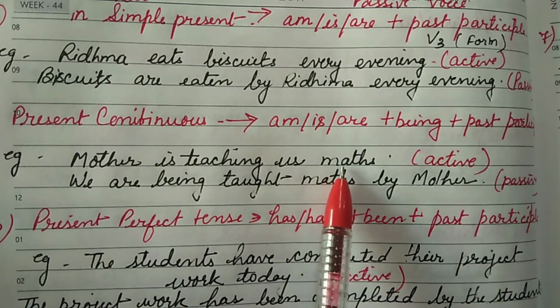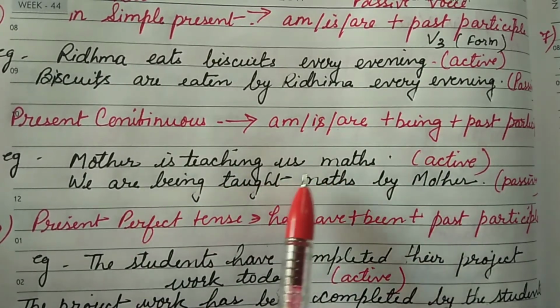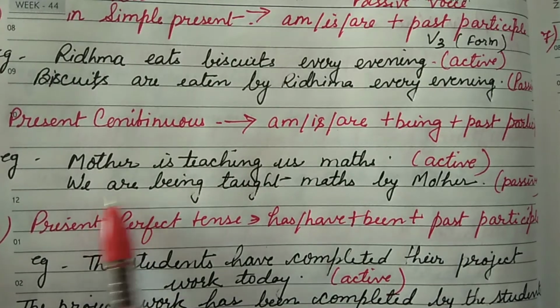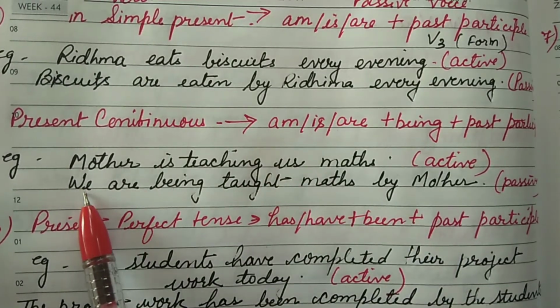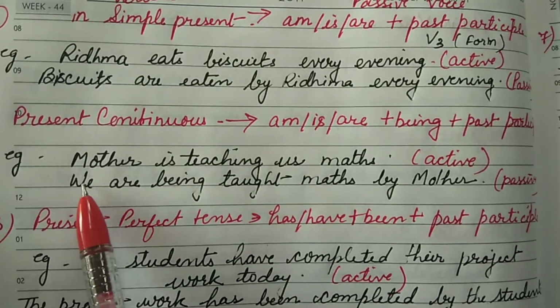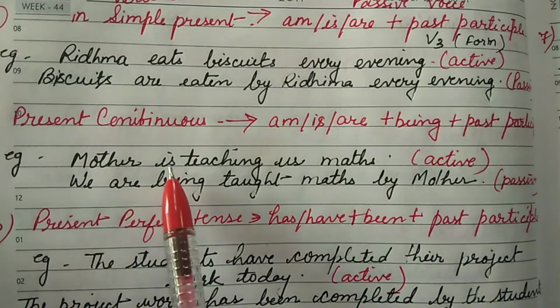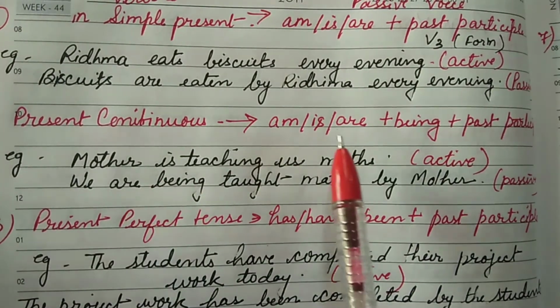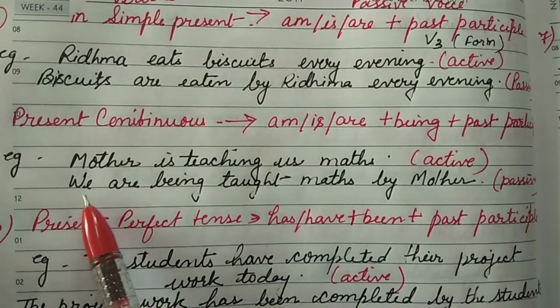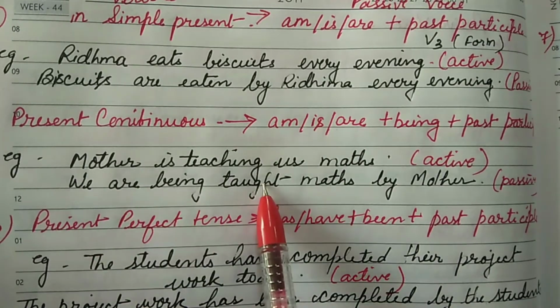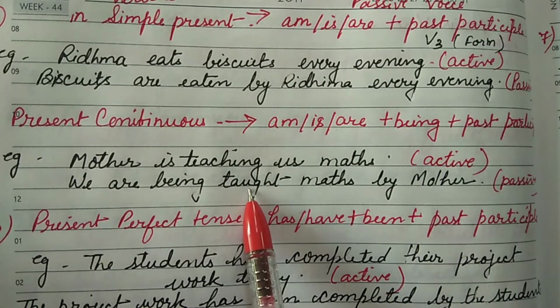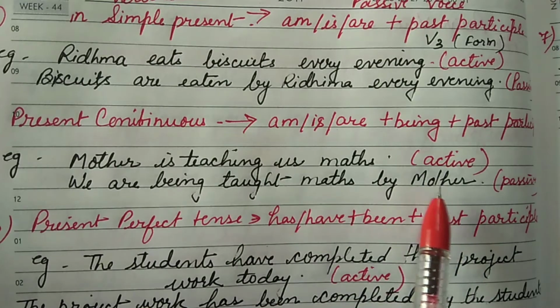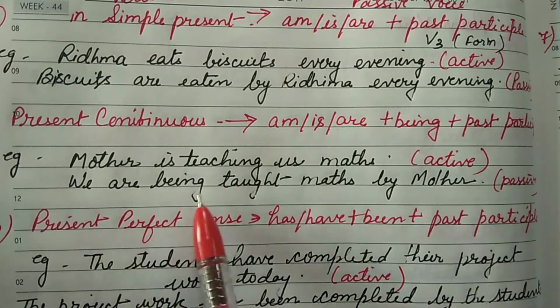Math. So when we change this from active to passive, us becomes we, and since we are using plural, of course is will change into are accordingly. So what happened here? We are being taught, so this is the V3 form of teach, maths by the mother. This is how we are using: we are being taught maths by mother.